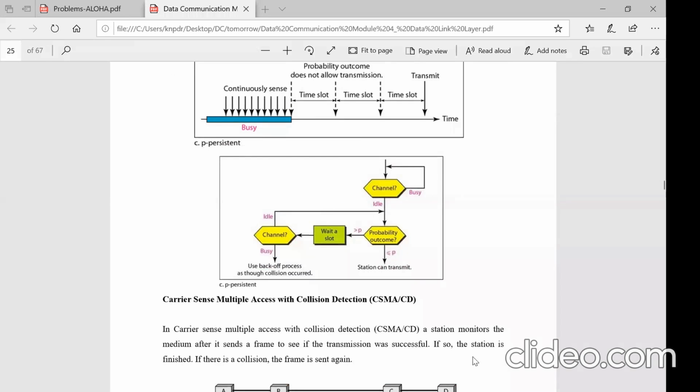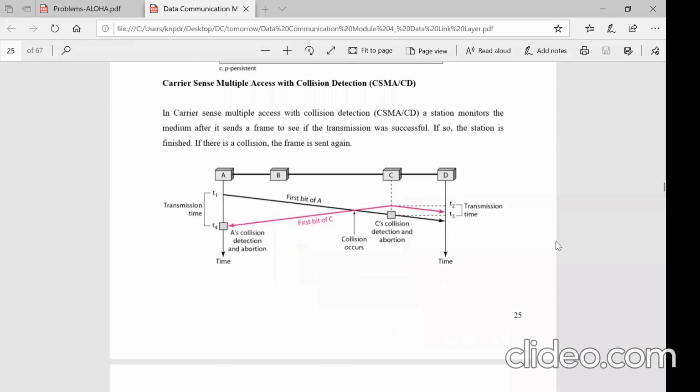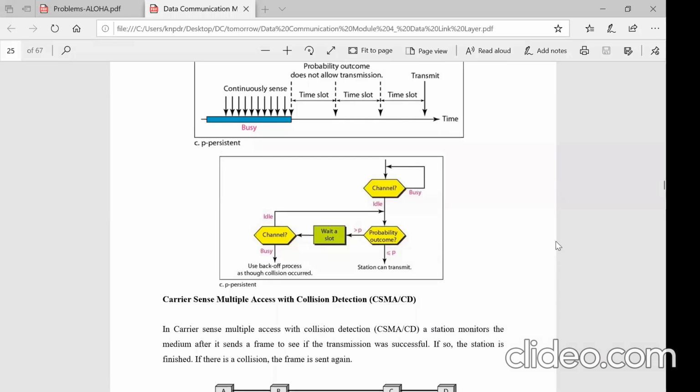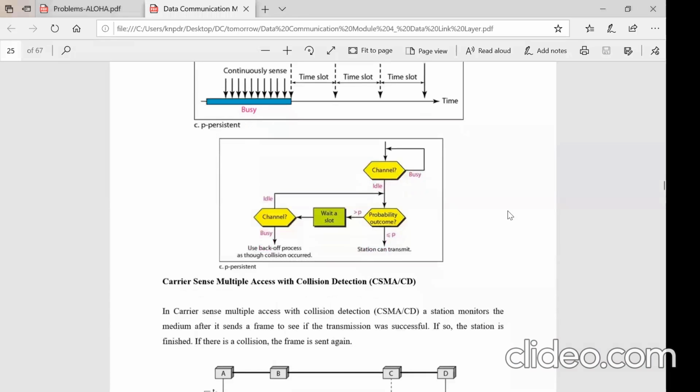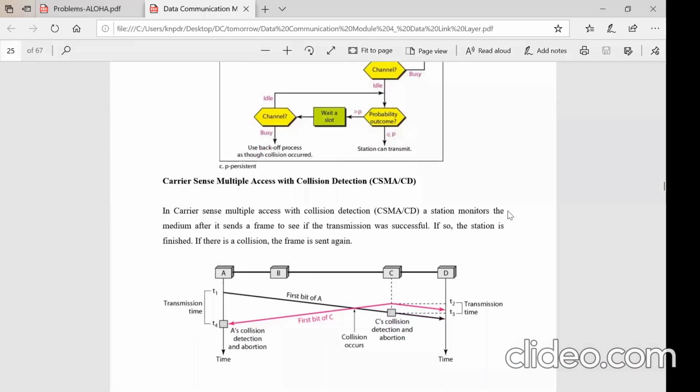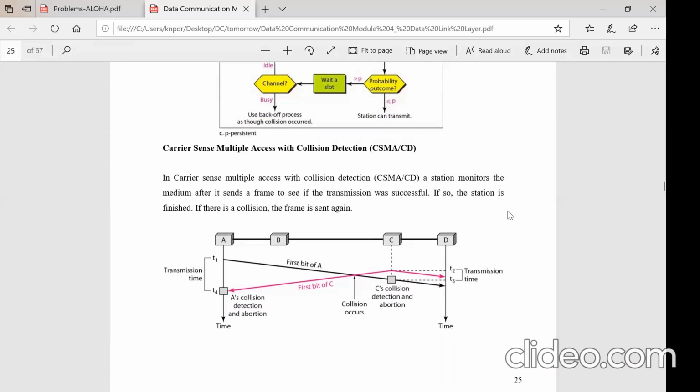So to avoid that, what is proposed is the next algorithm, the protocol that is called CSMA/CD. So collision detection protocol, right? Collision detection protocol in the sense, rather than either C or B completely sending the packet, after sending the data, they have to listen to the channel once again, right? Previously in CSMA, they were just releasing the packets bit by bit, one after the other, but they were not listening to the channel, right? Whether the collision has occurred or not. But now the one addition that is added is they listen to the channel, right?